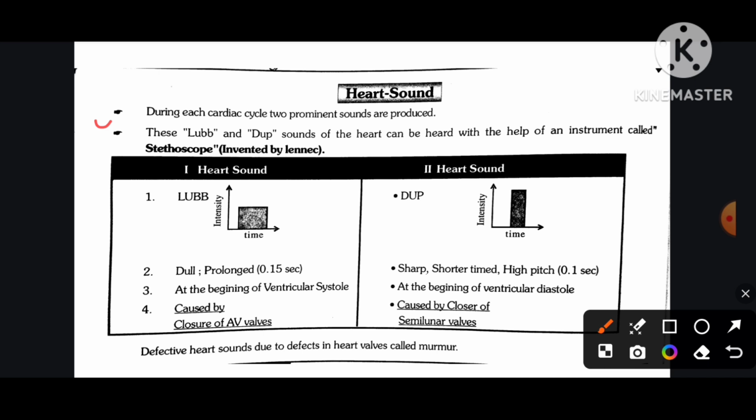Dull, prolonged, 0.15 second, at the beginning of ventricular systole, caused by closure of AV valves. Dub, second heart sound. Sharp, shorter time, high pitch, 0.1 second, at the beginning of ventricular diastole, caused by closure of semilunar valves. Defective heart sound due to defects in heart valves is called murmur.